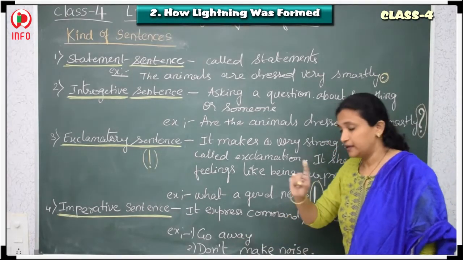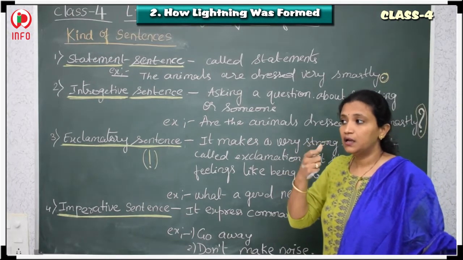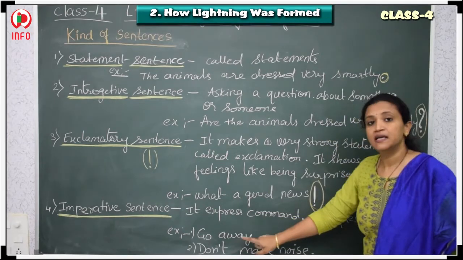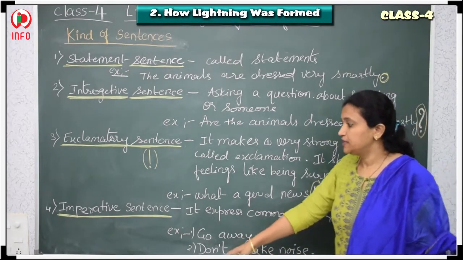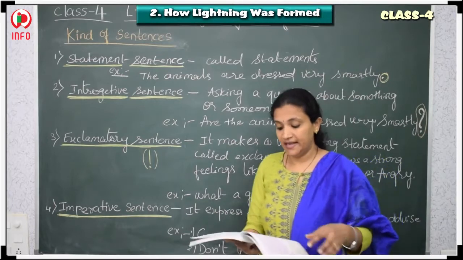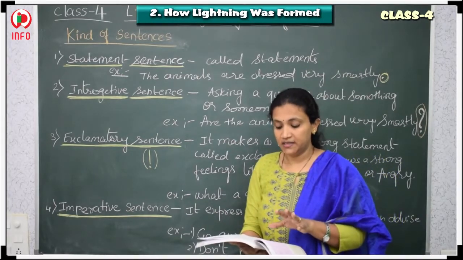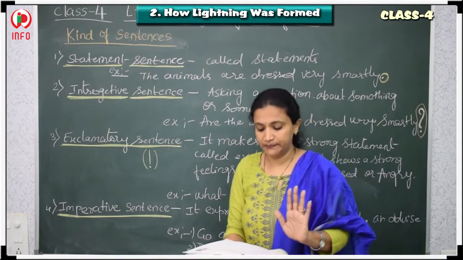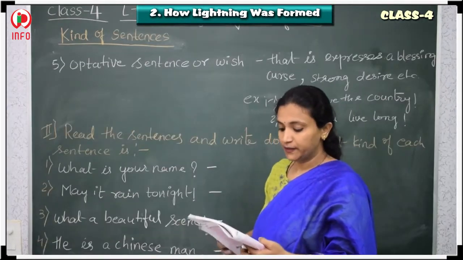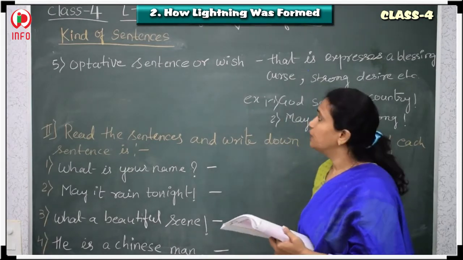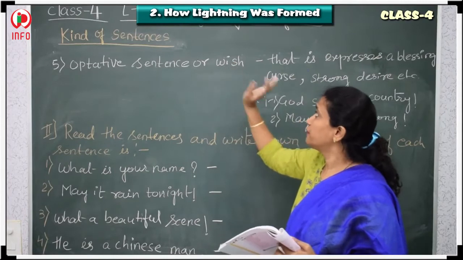Go away. That means we raise our voice and we say it as a command. So this sentence is a command. So this is called an imperative sentence. So we will see next the optative sentence or wish, and then we will go for the examples. What is an optative sentence or wish?